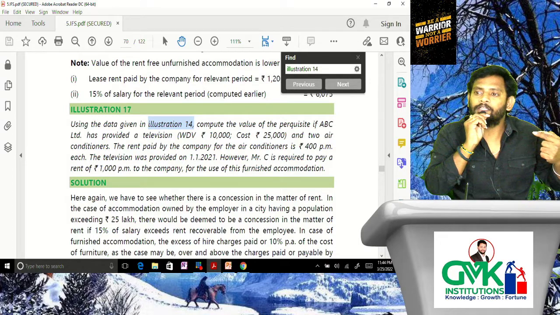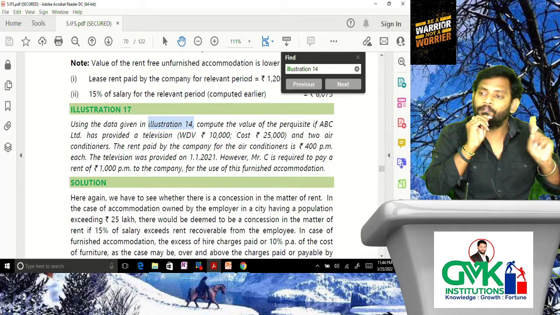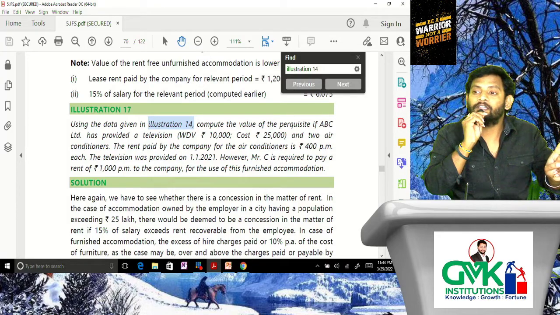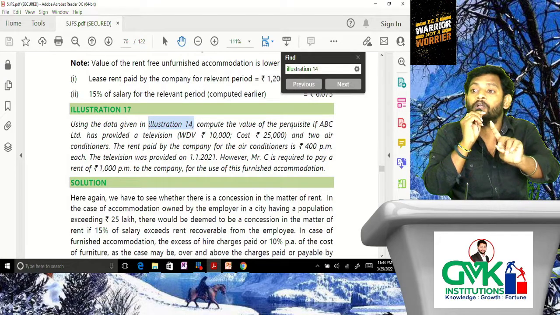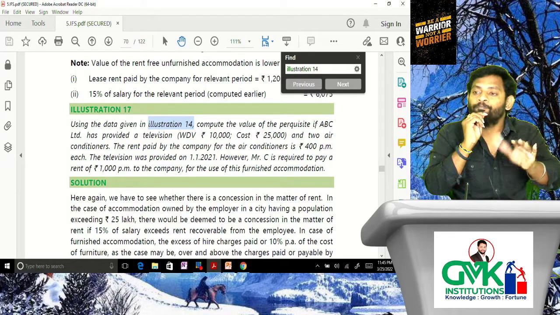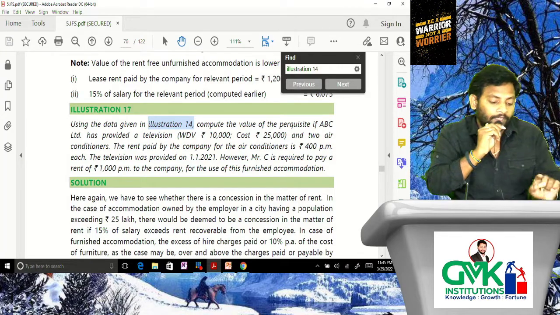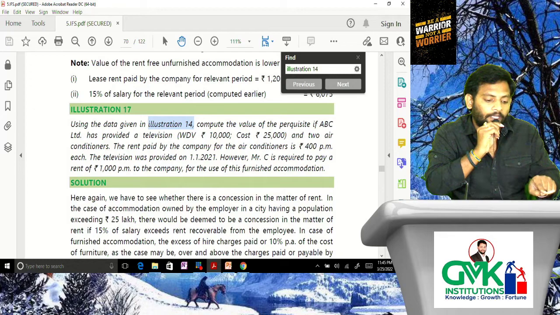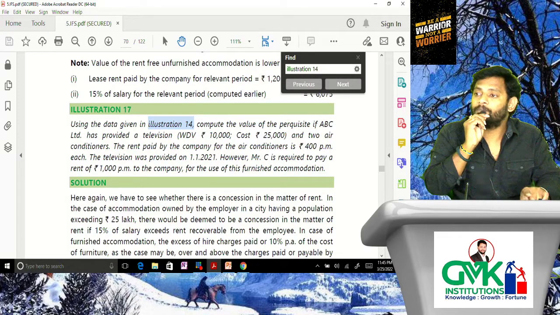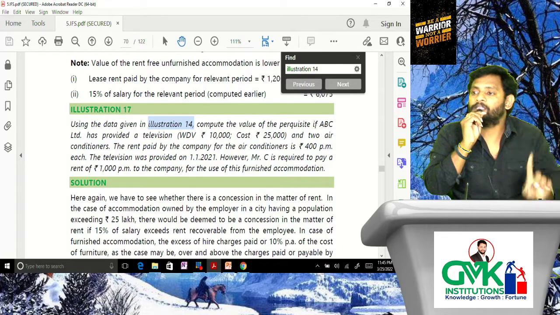How to determine the value of furniture? It depends upon whether it is owned or leased. If it is owned by the employer, 10% of actual cost per annum. Actual cost, not WDV. I told you, remember. In case of leased, actual lease rentals paid by the employer. Here the television is provided to the employee at residence, WDV given, cost given. Cost given means the television is purchased by the employer.